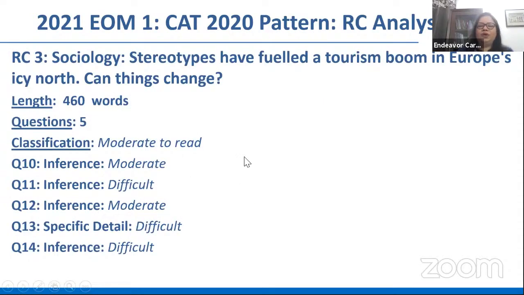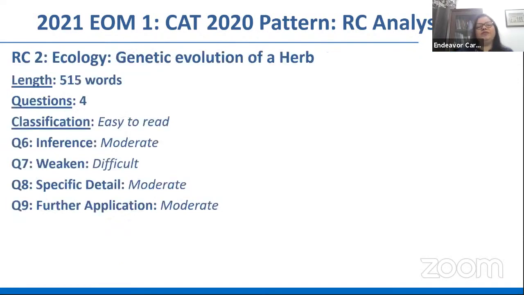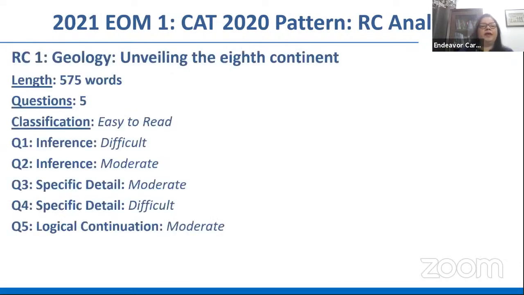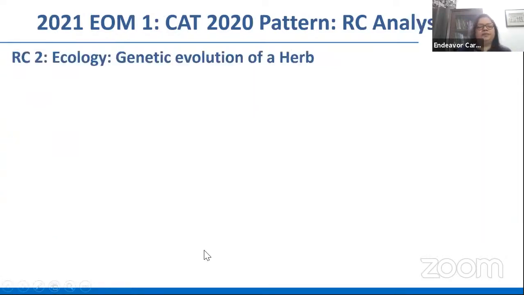This one, you will want to read it because you'll feel that, okay, we are talking about tourism here, should be easy, but the questions are really challenging. So what we would have settled for is the ecology passage, which is the genetic evolution of a herb, because the questions were easy. 4 questions here. The first one, you would have started with it because it looks like a readable passage, but a couple of questions you would have gotten stuck with. So maybe at least 3 or 4 attempts here.